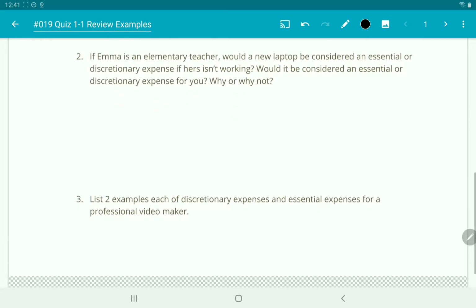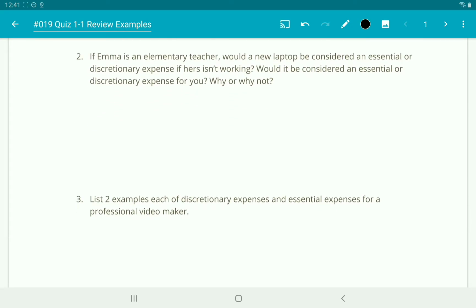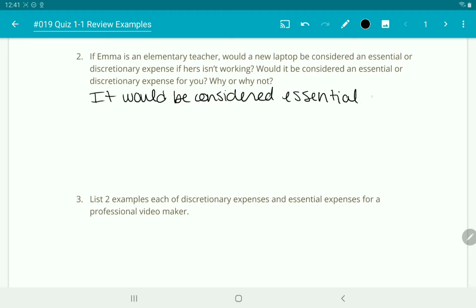Number 2 says, if Emma is an elementary teacher, would a new laptop be considered an essential or a discretionary expense if hers isn't working? So I would say it would be considered essential since hers doesn't work. So if hers did work, it might be different if she just wanted one.